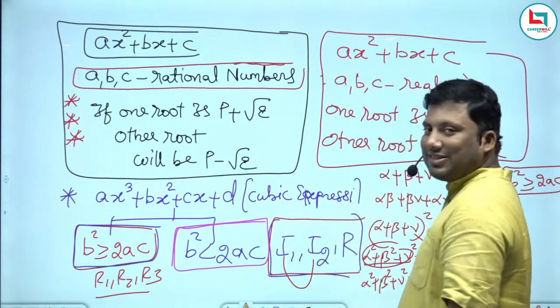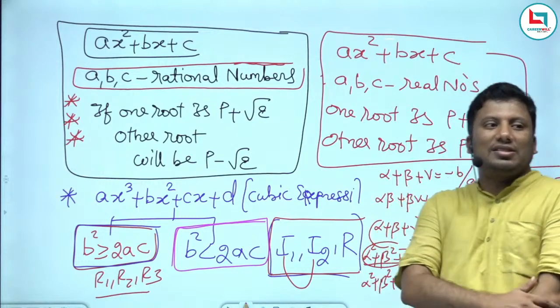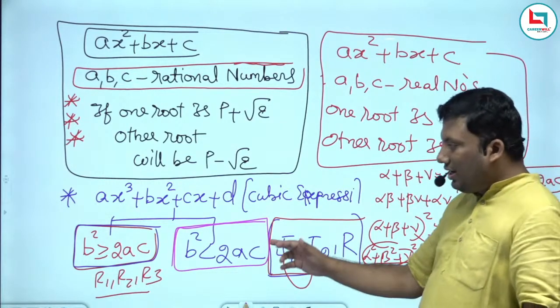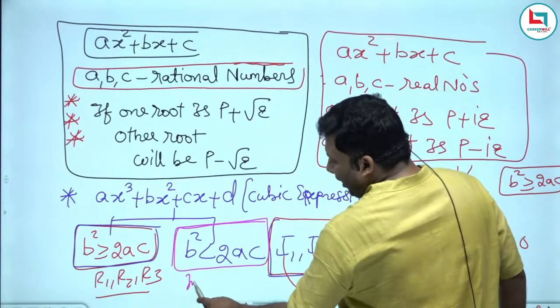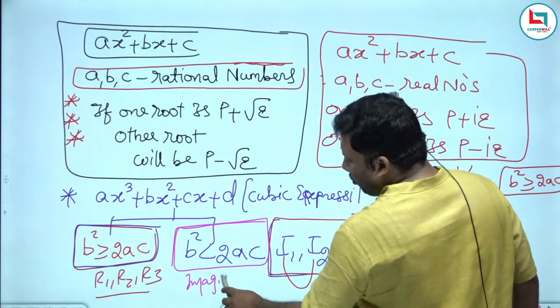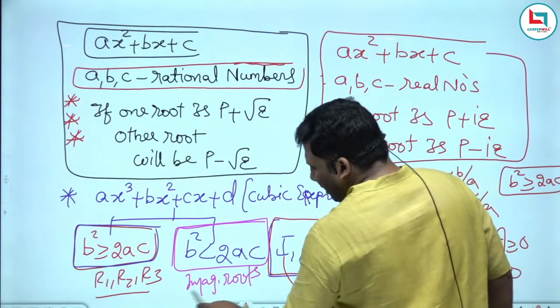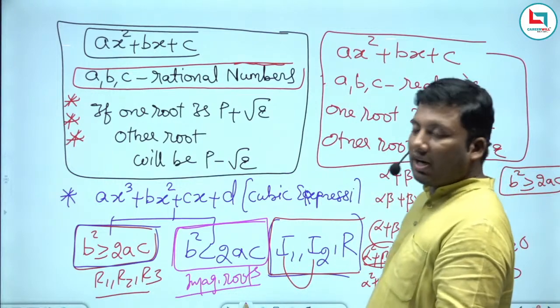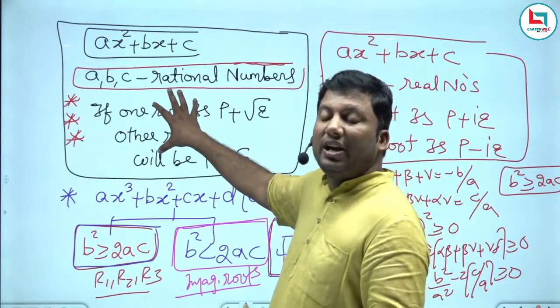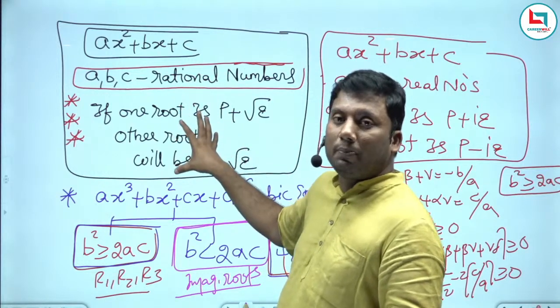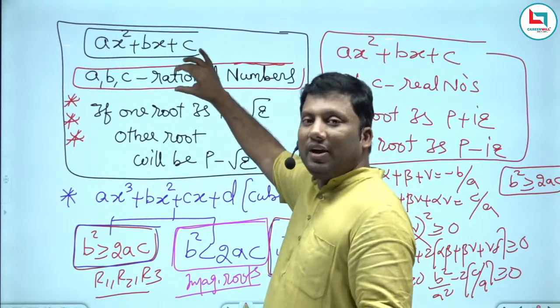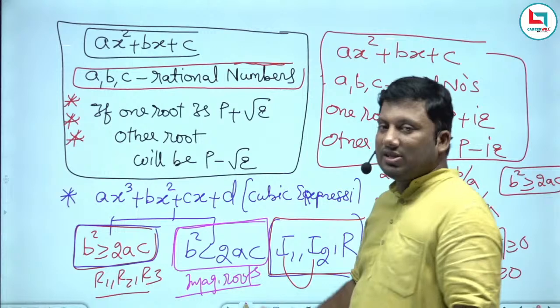B square less than 2ac is the condition for the roots to be imaginary. If I want imaginary roots in a cubic, then it should be b square less than 2ac. Directly, please don't blindly go ahead and substitute p plus root q, p minus root q. Only when a, b, c are rational, that is right.